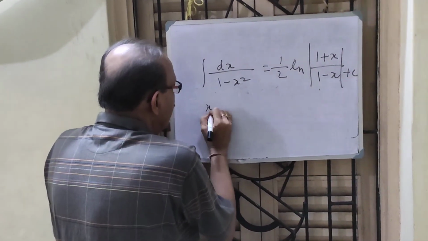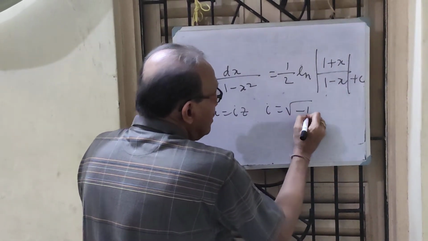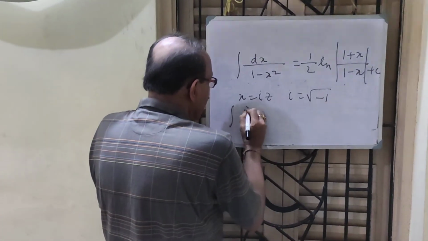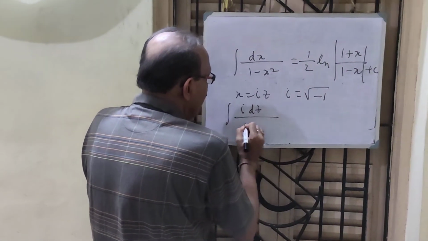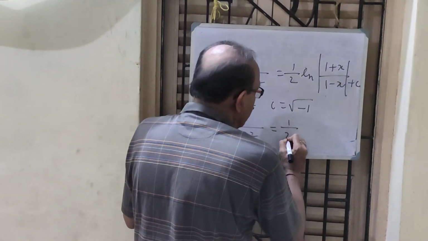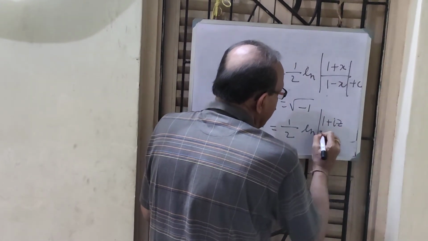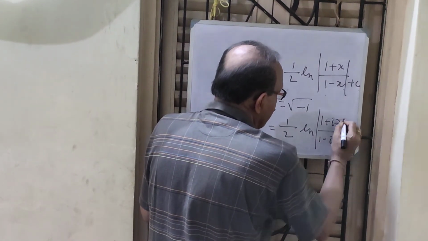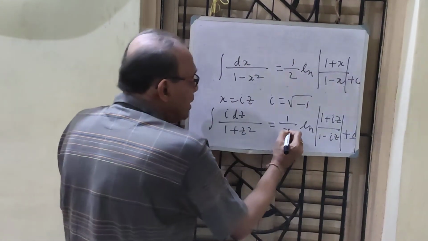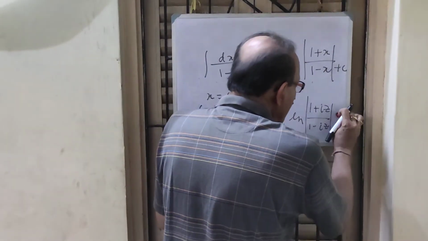Put x equal to iz, where i equals root of minus 1. That means I am rotating. Therefore dx equals i dz, and x square means z square, so it equals 1 by 2 ln of 1 plus iz by 1 minus iz plus c. I divide both sides by i. I get i here, and c by i is a new constant.